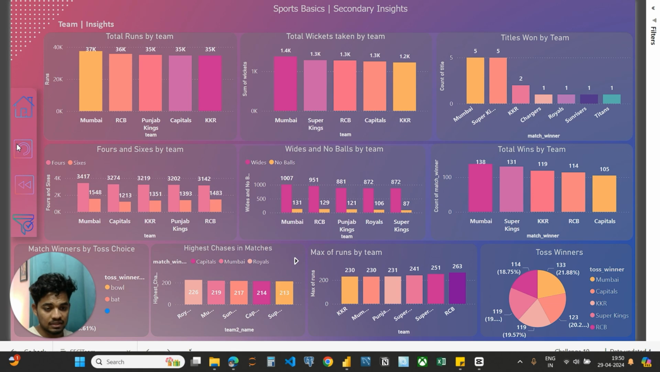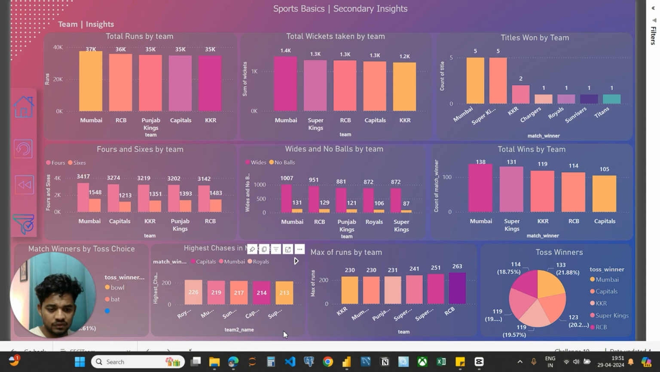Moving on, we have the highest chases in matches. Rajasthan Royals chased the highest score of 226, followed by Mumbai Indians with 290. And next we look at the max runs scored by each team. RCB leads with 263 runs, followed by Super Giants with 251.